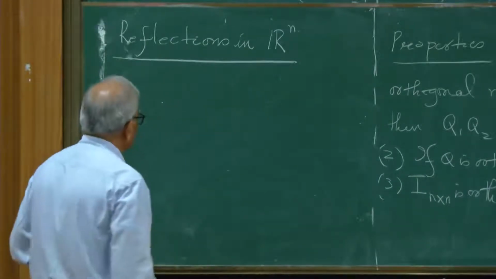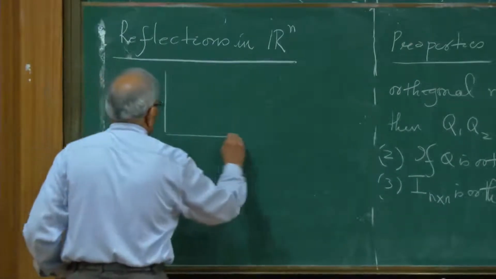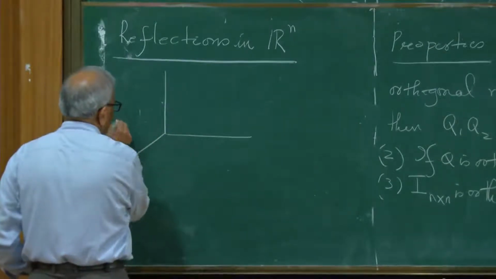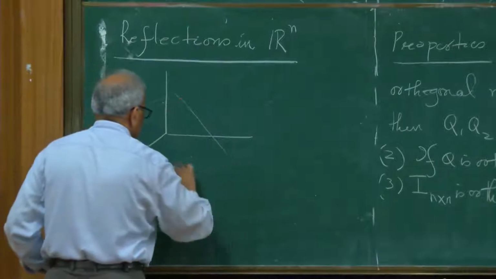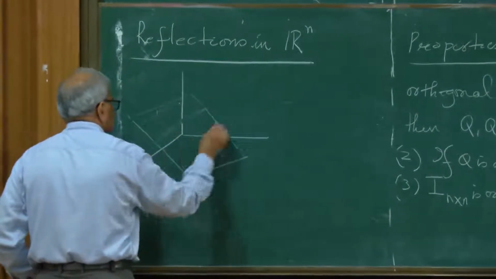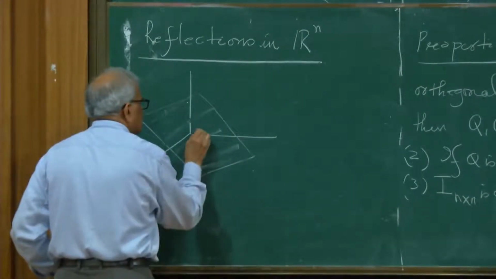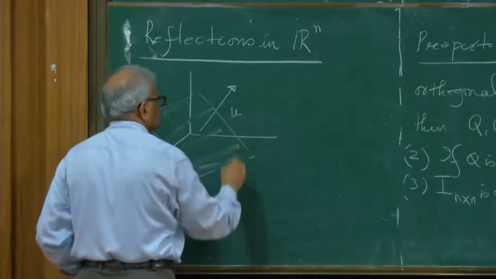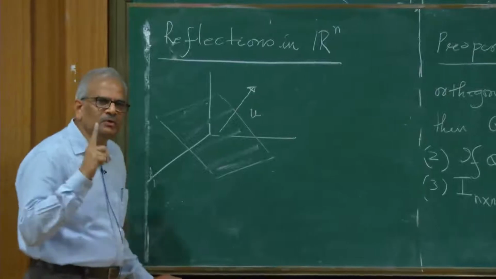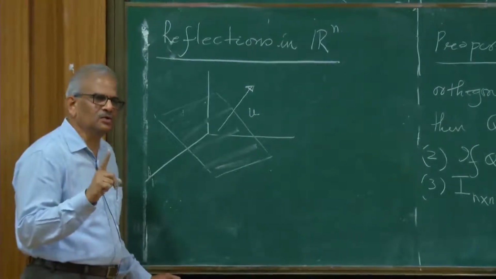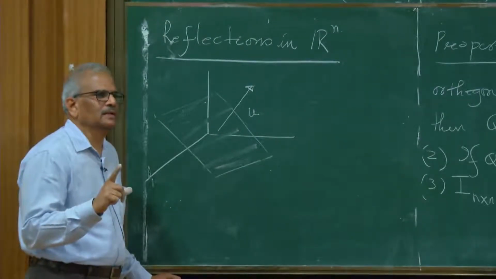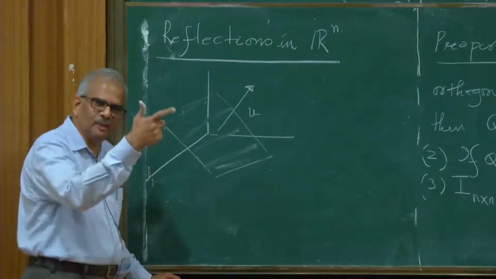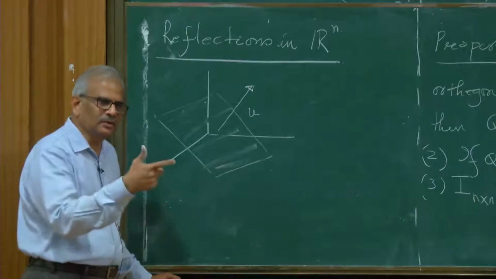So I have this Rn, which I represent by R3, and I have a plane, and there is a vector which is perpendicular to that plane. If I give a non-zero vector or unit vector, then we take the one-dimensional subspace which is spanned by this single unit vector.